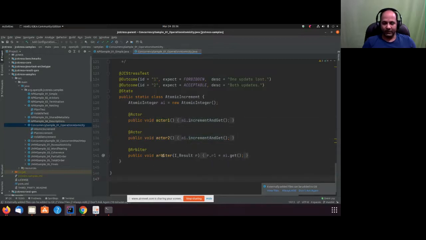Then we have Arbiter. What Arbiter does is, let's go to the documentation of Arbiter.